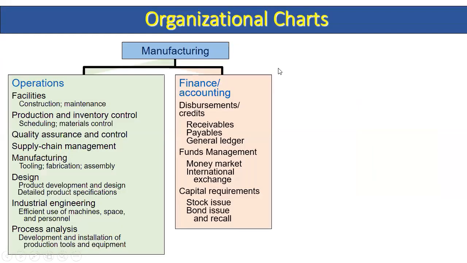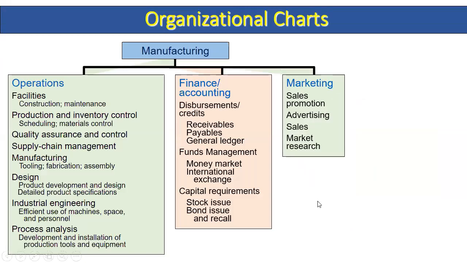We'll see another example that is in a manufacturing, in an industry. The facilities, that is construction and maintenance, production and inventory control, that is scheduling materials, controlling quality assurance and control, supply chain management, manufacturing, tooling, fabrication, assembly, design, product development and design, detailed product specifications, industrial engineering, effective use of machines, space and personnel, process analysis, development and installation of product tools and equipment.